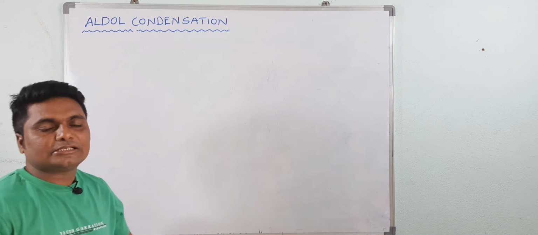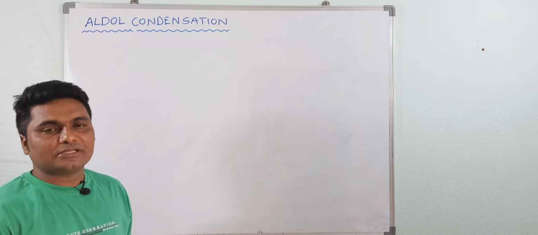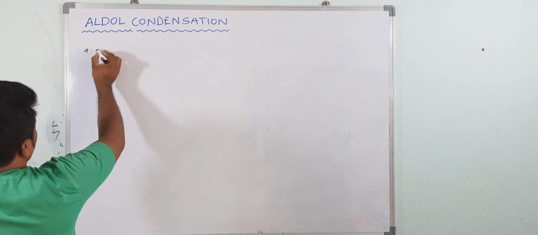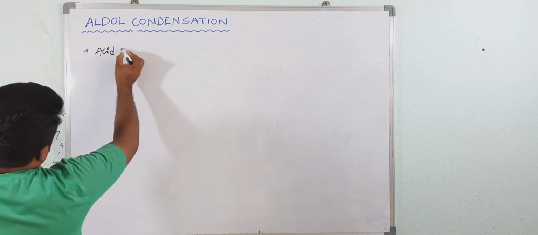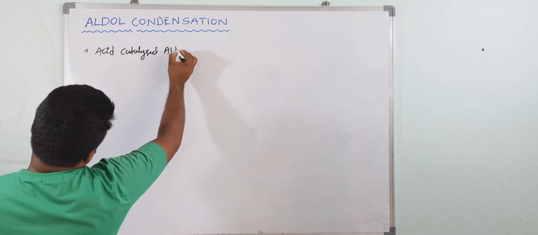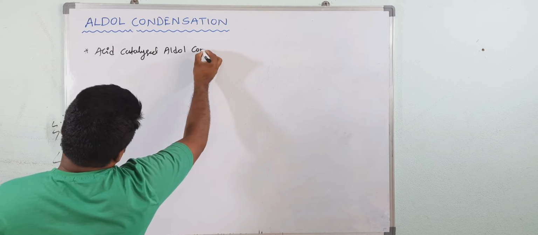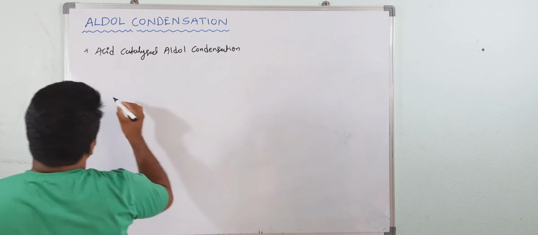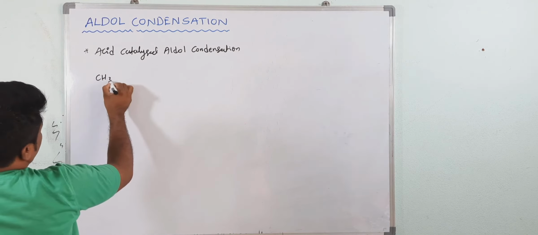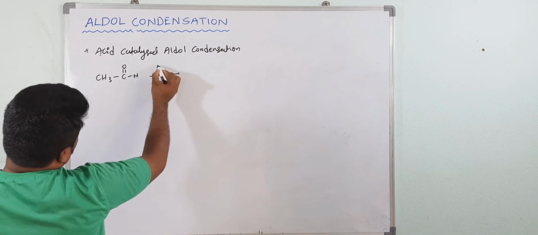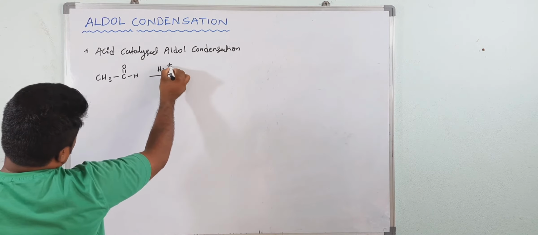So now we will discuss aldol condensation in the presence of acid, that is the acid catalyzed mechanism. See, very simple. For example, CH3 C double bond OH in presence of H3O plus.